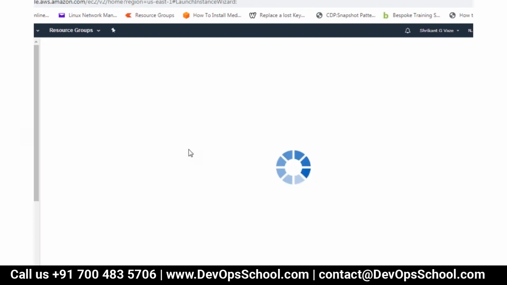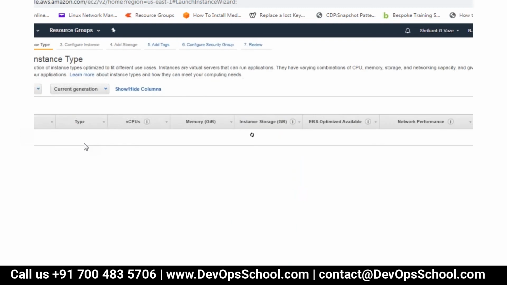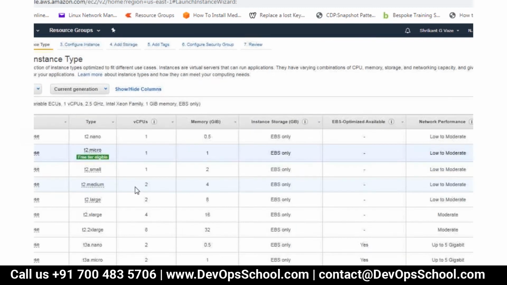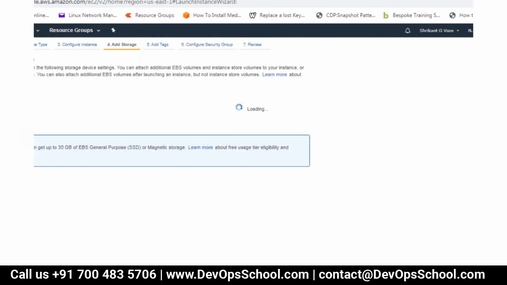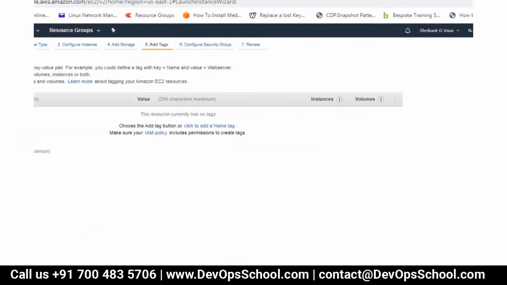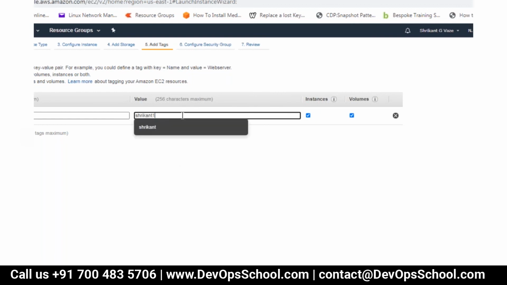you need to go to launch. Select this first AMI. Keep it T2 micro, no changes here. Configure instance, no changes. Add storage, no changes. Add tags, add a tag, Name. Give a name here, maybe Srikant 123, some name of yours.